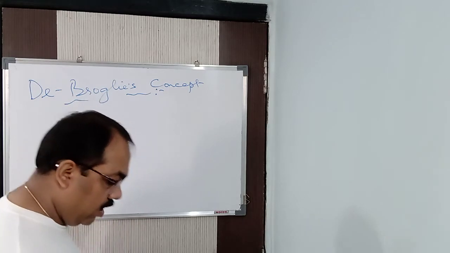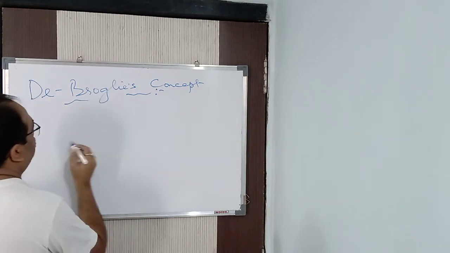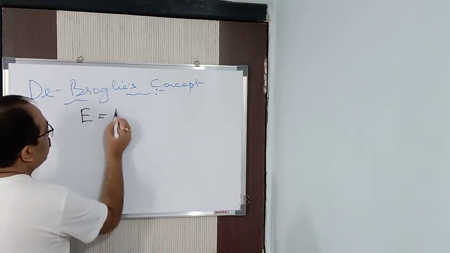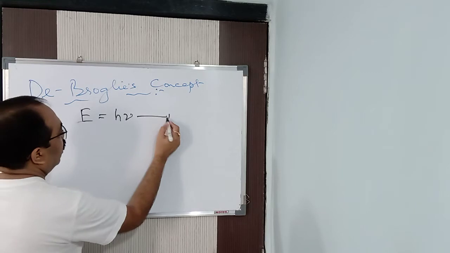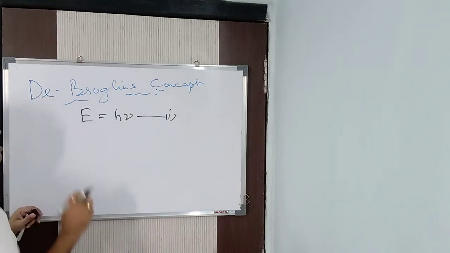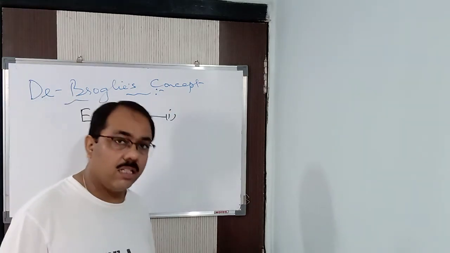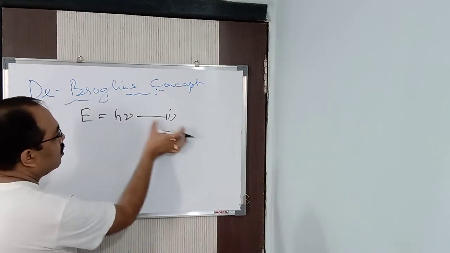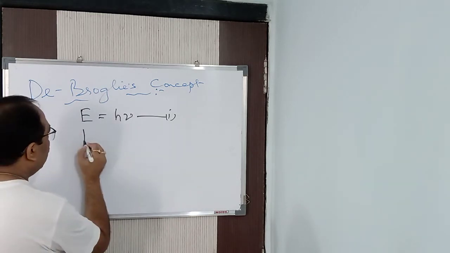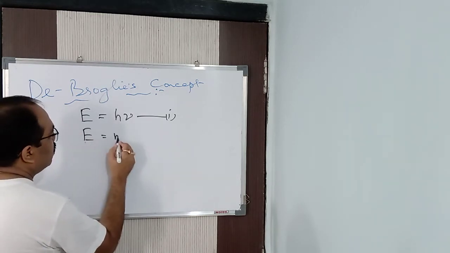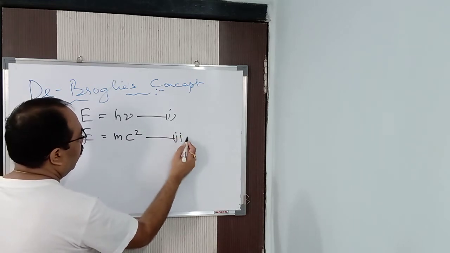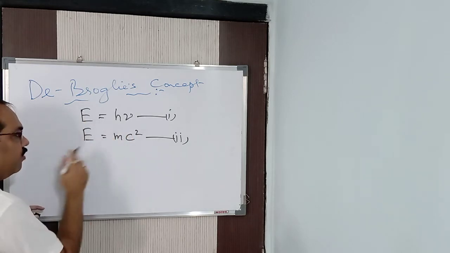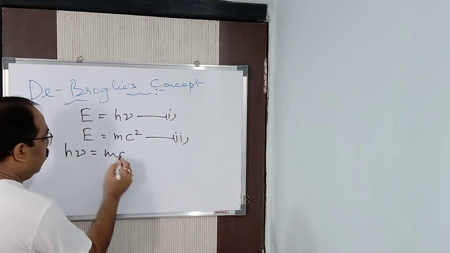Now, according to de Broglie, from Planck's quantum theory we know that E is equal to h nu. What he wants to say is that every material object in nature is of dual nature, both particle as well as wave. From Einstein's mass-energy relationship, we know E is equal to mc square, or rather E is equal to delta mc square. Both are energy, so we can equate them. So h nu is equal to mc square.